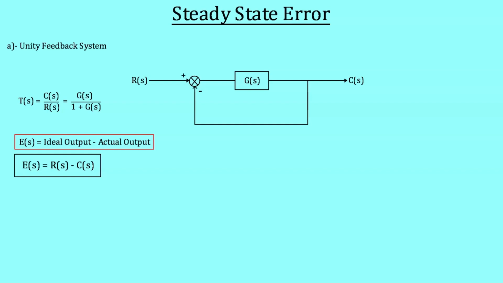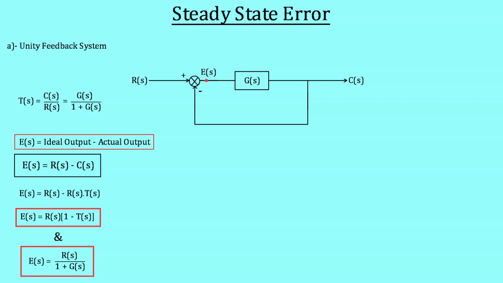It is just an assumption which is valid in both the cases, for unity feedback system as well as for non-unity feedback systems. In the block diagram also, you are going to find the same equation for the error signal which is present just after the comparator. Now, you have to simply put the value of different parameters to get the equation of error signal. E(s) can be written to be equal to R(s) minus R(s) times T(s). Here we have simply written C(s) in terms of transfer function T and input signal R.